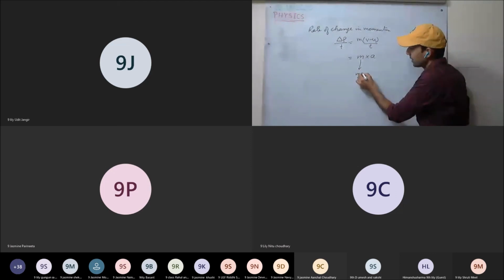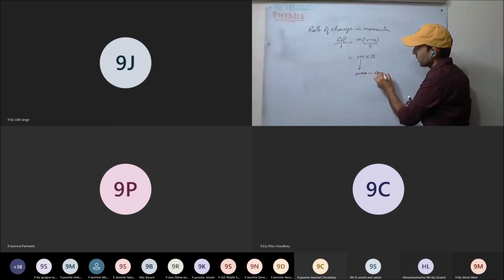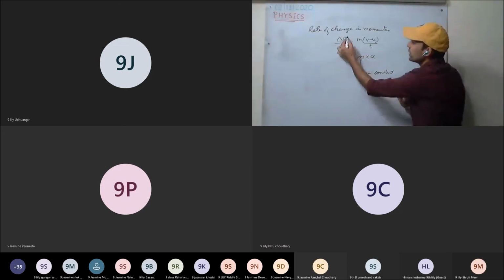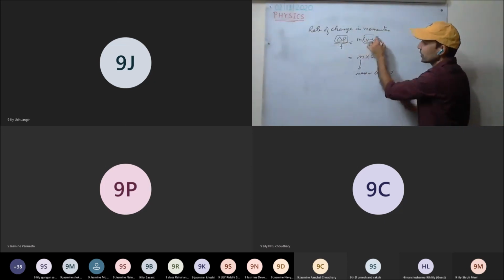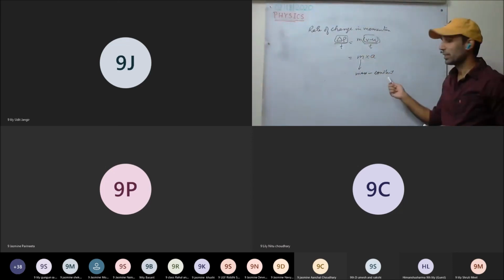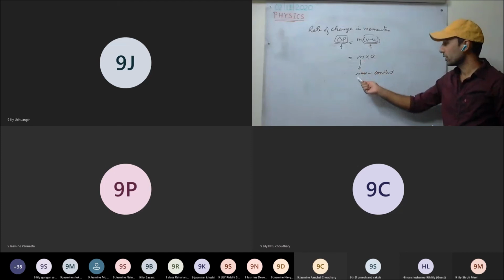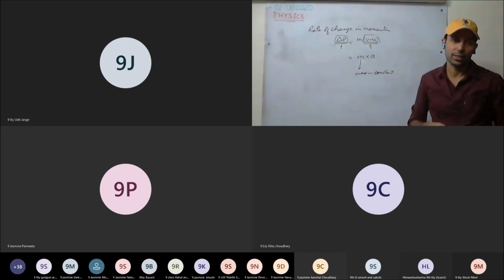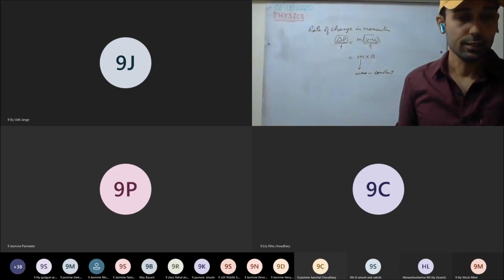Mass remains constant, because we are only discussing change in velocity. So this holds true when mass remains constant. Always remember this condition. Okay, this is clear.